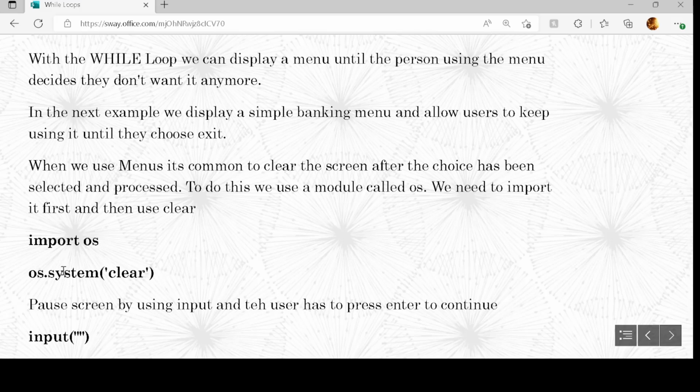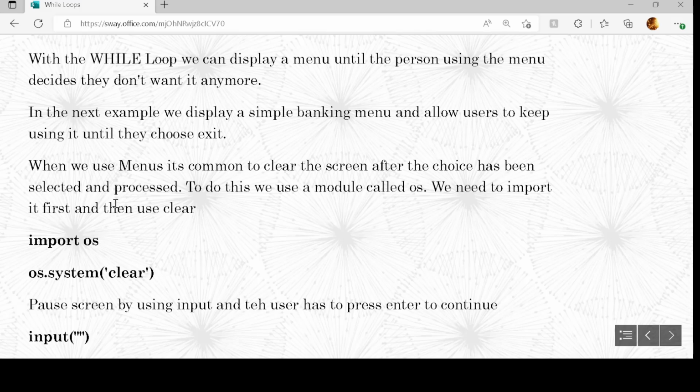Because sometimes when you are displaying menus, you do whatever the person wants to do with the menu, and then after they've finished with it, you go back and display the menu at the top of the screen. So this is what this will allow me to do. By clearing the screen, it will allow me to just display things at the top of the screen again.